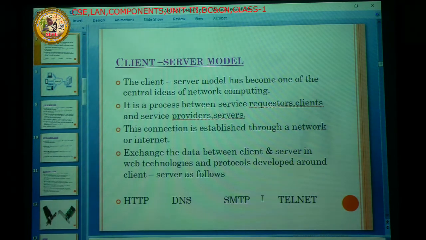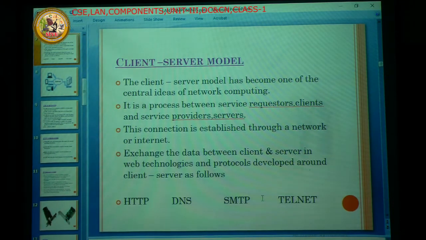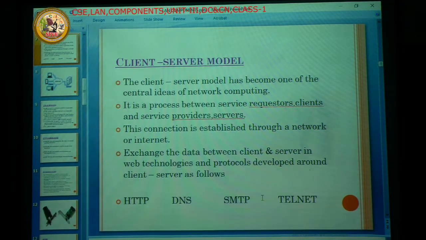That's why, when the server is disturbed or off, the clients never work. The clients depend upon the servers. The clients here depend upon the server. So that's why client and server is the central idea of network computing. Computing means the data is manipulated here. In a network, data is manipulated here.